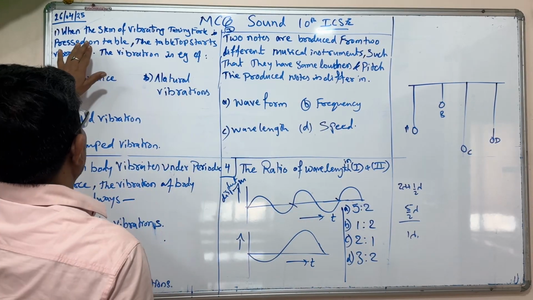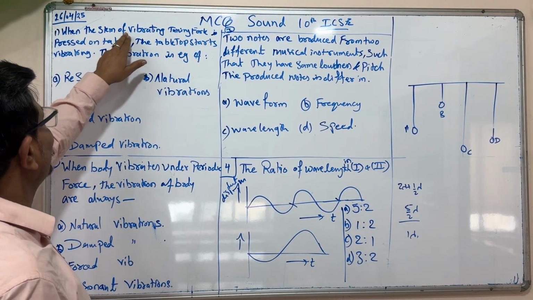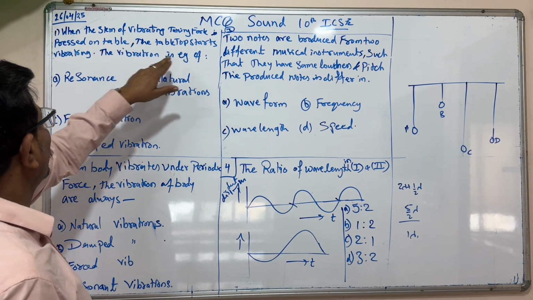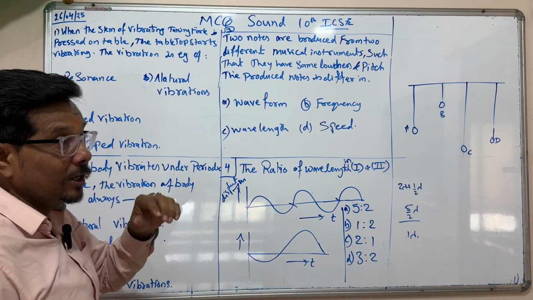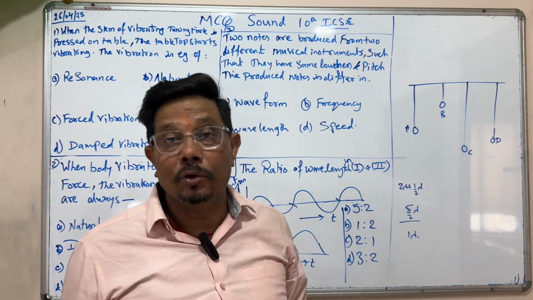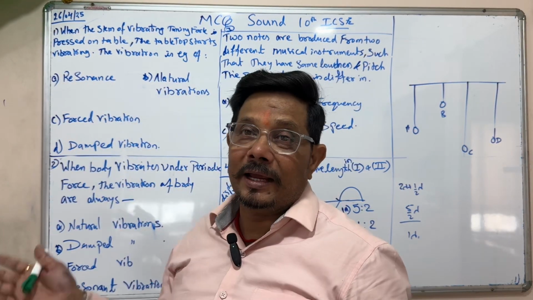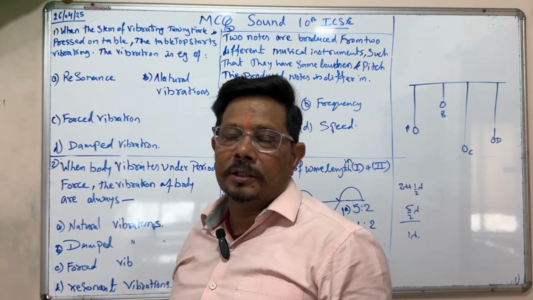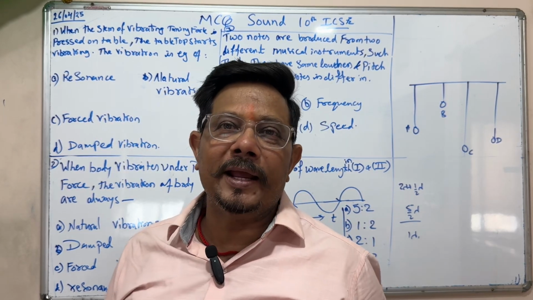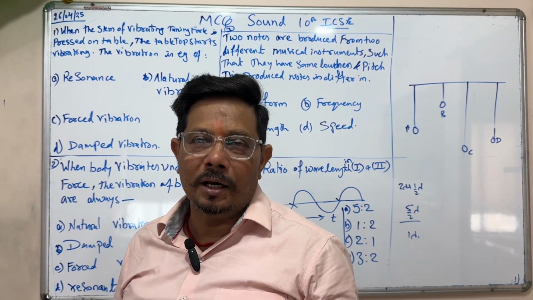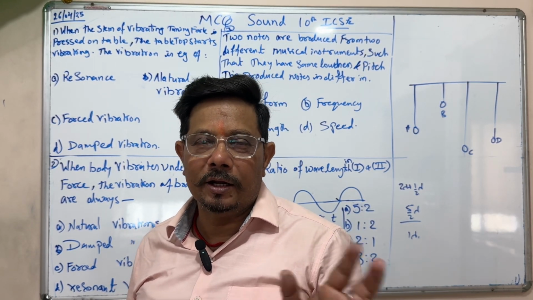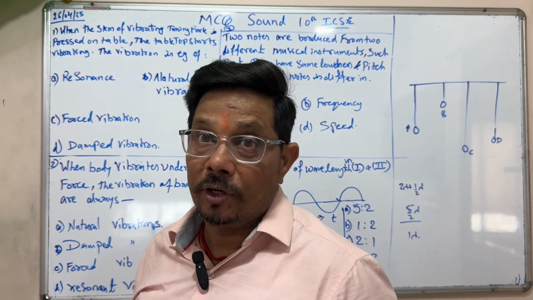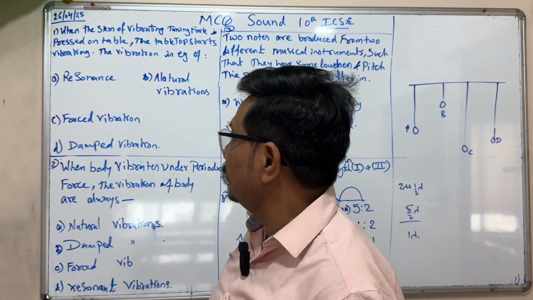Now we will study the question: when the stem of the vibrating tuning fork is pressed, the tabletop starts vibrating. It means initially it was not vibrating, so natural frequency we cannot use. Next is resonance. If it is already vibrating and we put the tuning fork near it, it will oscillate and oscillate. After some time it can achieve resonance, but that is not possible here.